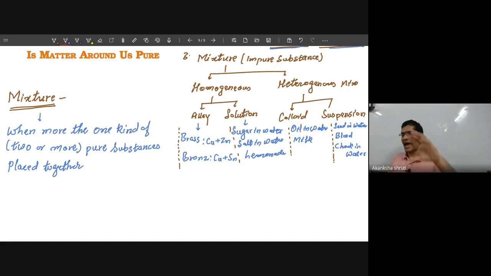Do not think that I'm just keeping one cylinder of oxygen and another cylinder of hydrogen, and I can say it is a mixture of oxygen and hydrogen. No, it must be in the same volume. So when more than one kind of substance are placed together in a given volume, then it is called a mixture.